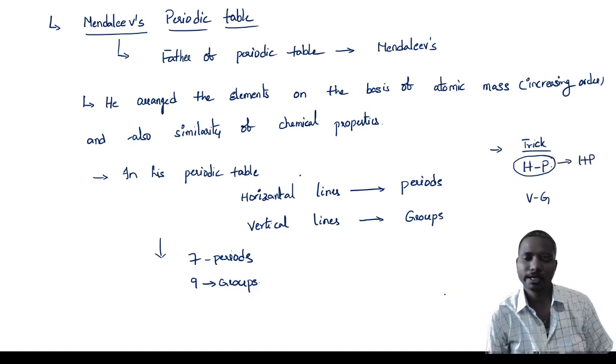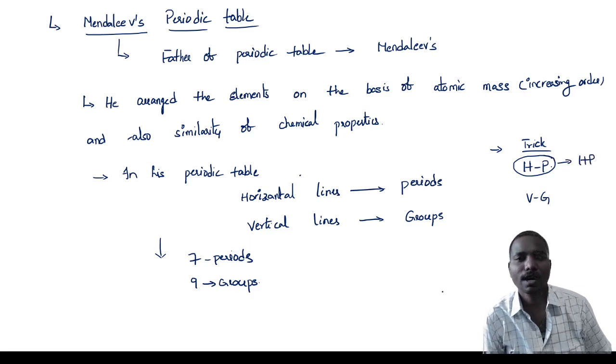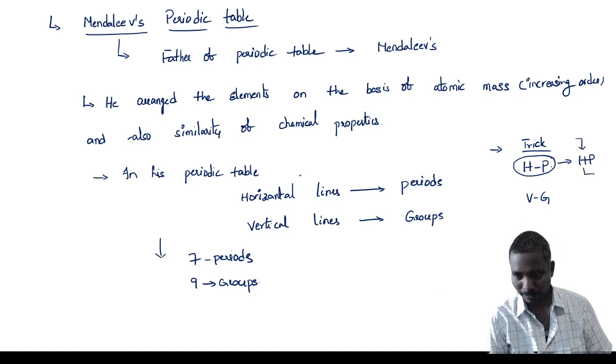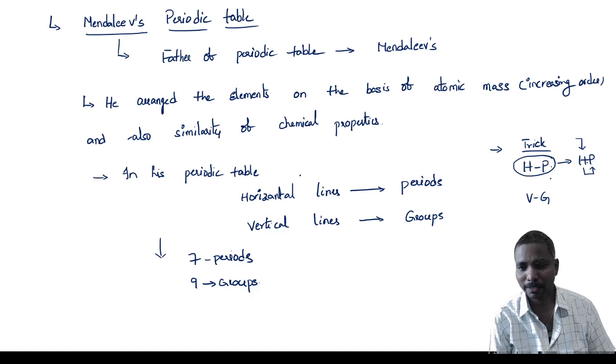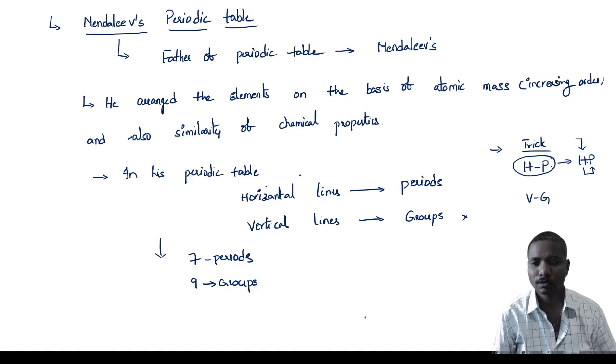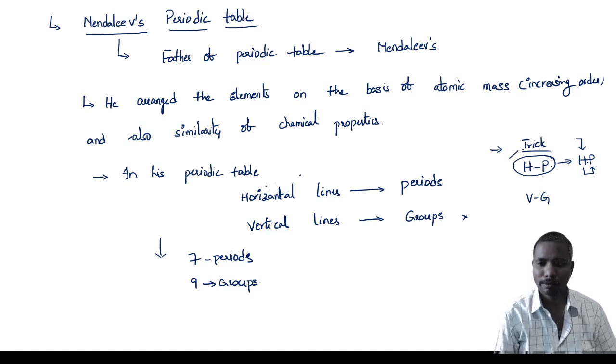HP petrol, HP laptop, horsepower. So you can easily remember the HP petrol or HP laptop or horsepower. H for horizontal, P for period. So horizontal lines are called periods. The horizontal lines are periods, vertical lines are groups only. No need to remember, okay? So make a small trick to remember that one.